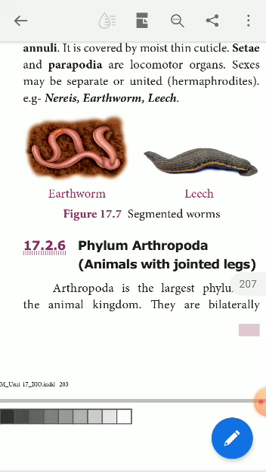It is the largest phylum because more than 10,000 species of animals are found in it. We can say that this is the largest phylum in invertebrates. So totally, among both invertebrates and vertebrates, this is the largest phylum.